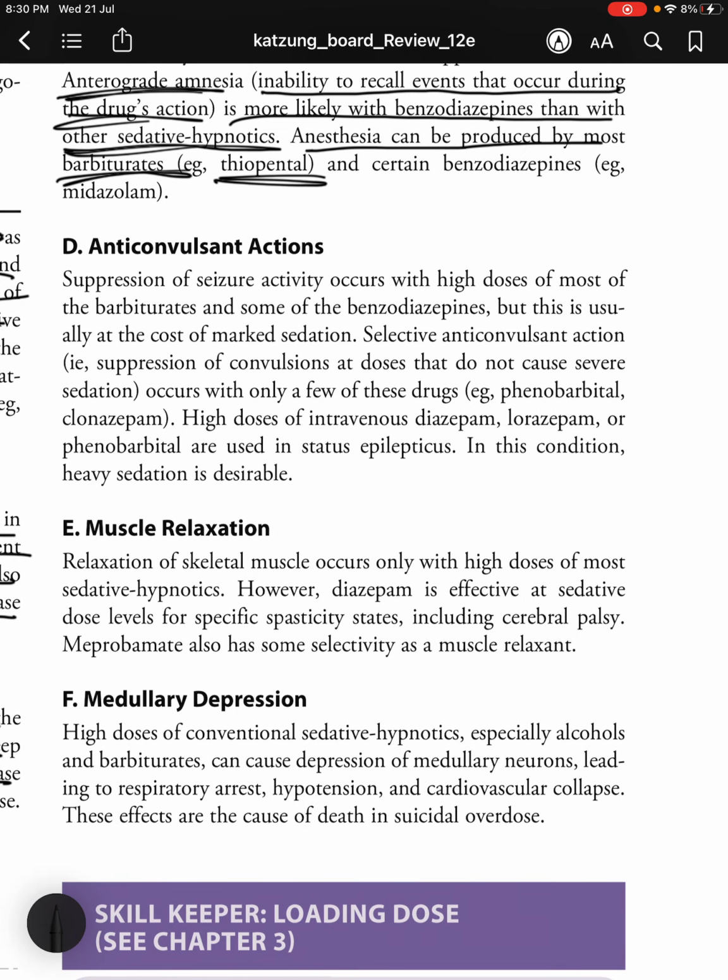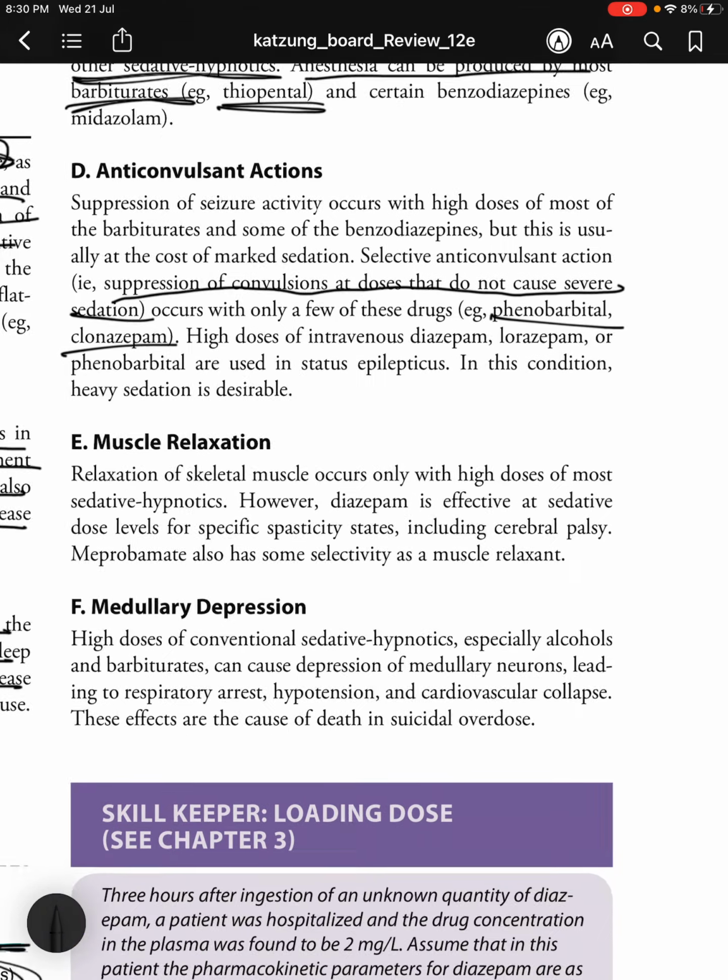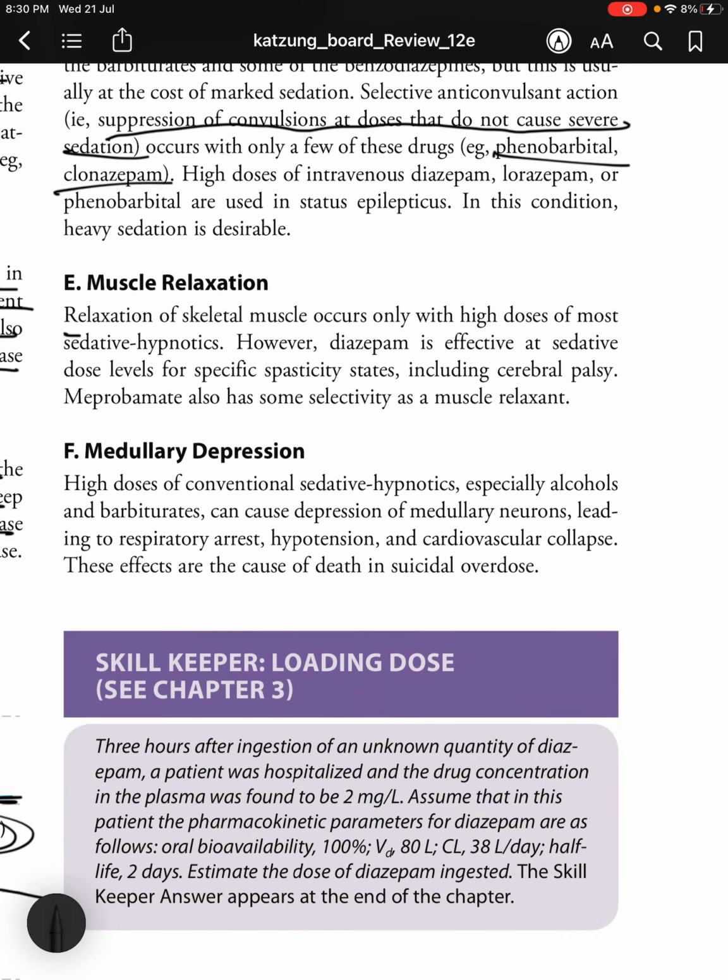So moving on to anticonvulsant actions. The suppression of seizure activity occurs with high doses of most of the barbiturates and some of the benzodiazepines, but this is usually at the cost of marked sedation. Selective anticonvulsant action, that is suppression of convulsions at doses that do not cause severe sedation, occurs with only a few of these drugs such as phenobarbital, clonazepam. High doses of intravenous diazepam, lorazepam or phenobarbital are used in status epilepticus. In this condition, heavy sedation is desirable.